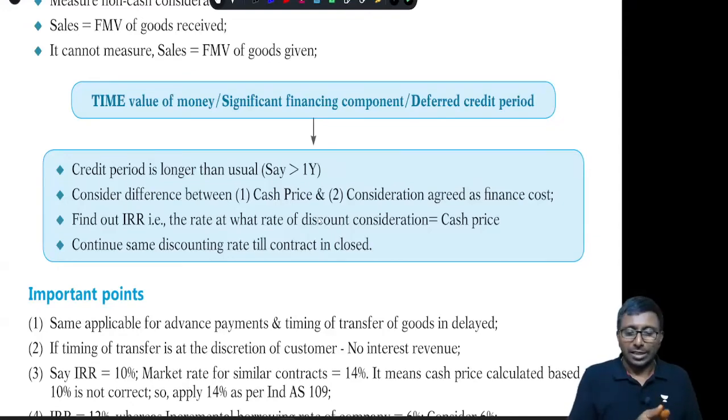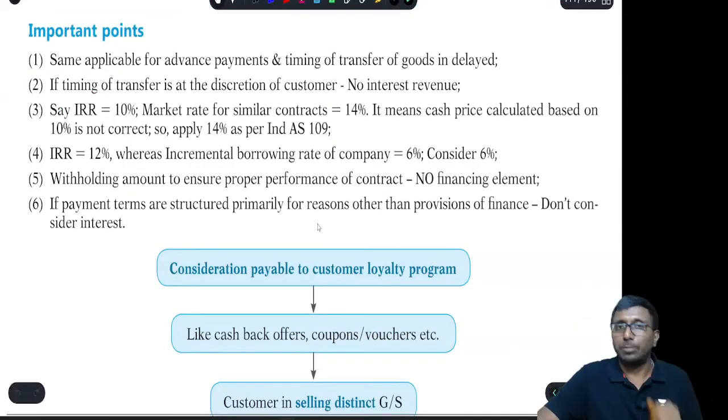Next, sir, suppose I have collected AC maintenance charges from the customer for 3 years in advance. So is there any significant financing component? I will say directly no. Why? Because I am collecting it for 3 years before, so that we can provide it at a cheaper price and give a competitive price. Under those circumstances, the significant financing component rule is not applicable.